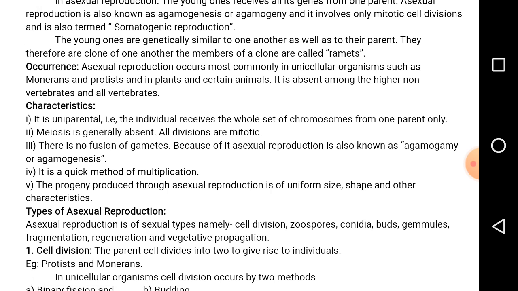Yes. Coming to the cell division. In the first year, we have studied in the cell cycle regarding the cell division.